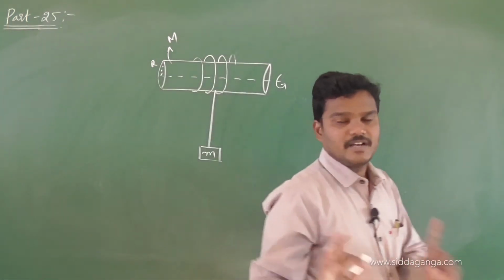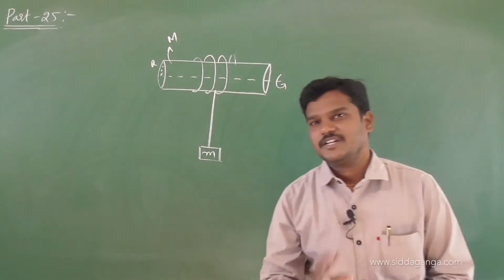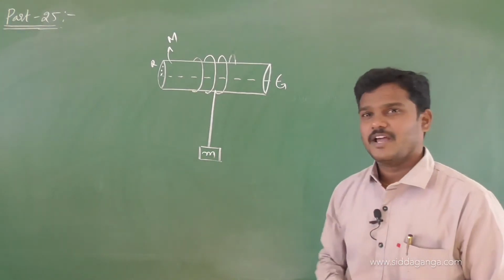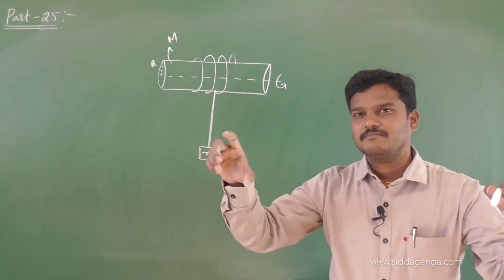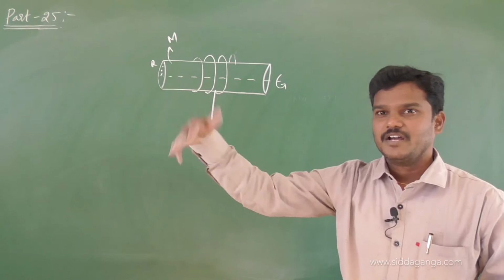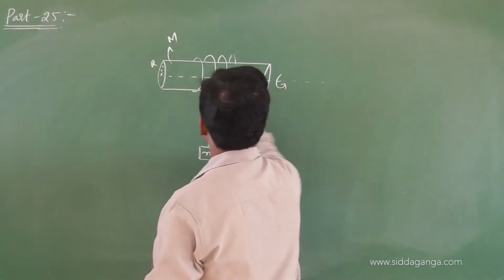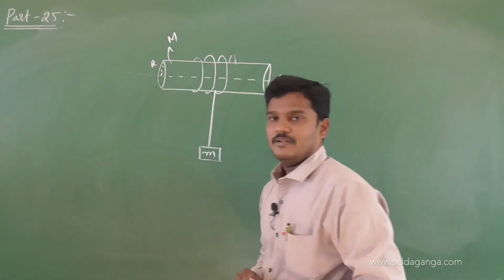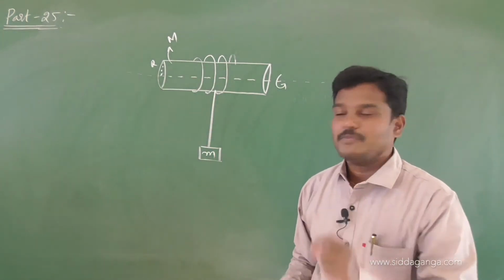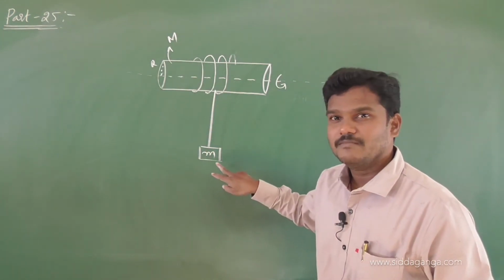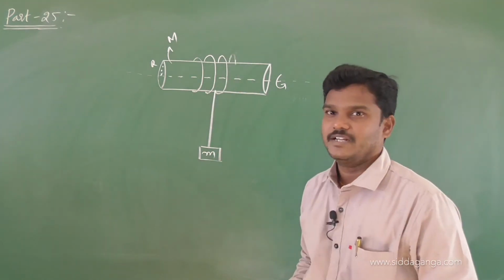So they have given this diagram actually. What is our target? Directly I can draw the diagram. They have given a cylinder that is fixed on one axle and rotates about its own axis, and a block of mass m connected to the wire, and this wire is wrapped on the cylinder.